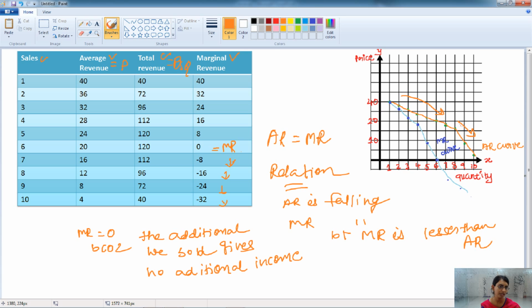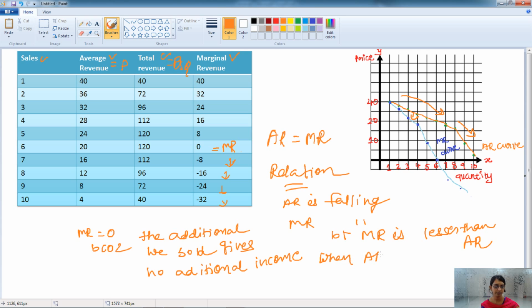Here this curve is the AR curve. Here when the quantity is increasing and the price is reducing, the AR curve is downward sloping, and it is decreasing after a certain point of time. So when the AR is falling, the marginal revenue, that is below the AR curve, is also falling. Okay. So when the AR is falling, the marginal revenue is also falling, and it is below the AR curve.